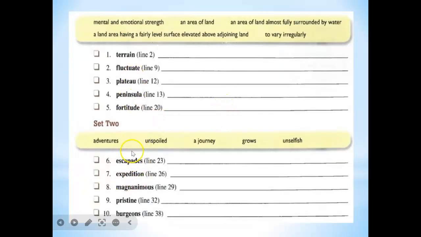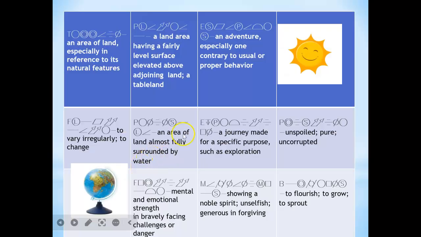This is escapade. To vary irregularly, to change. The answer is fluctuate. An area of land almost fully surrounded by water. This is peninsula.